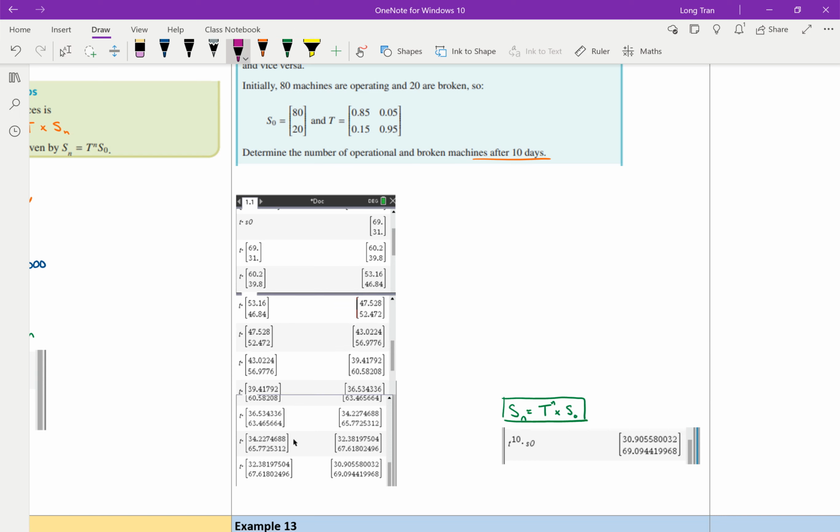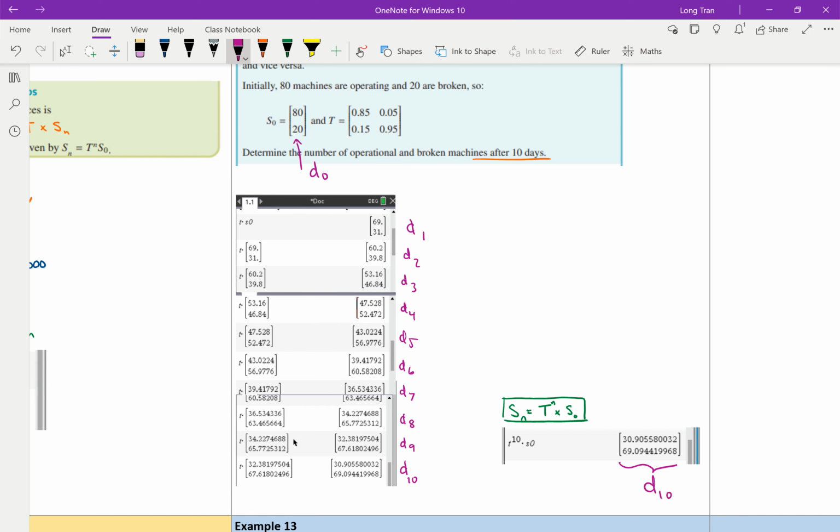So I'm going to write here, this is day 1, because day 0 was up here. So this is day 0. This is day 2, day 3, day 4, day 5, day 6, day 7, day 8, day 9, and then day 10. Okay, you can see here, you can get straight away day 10 in one step.